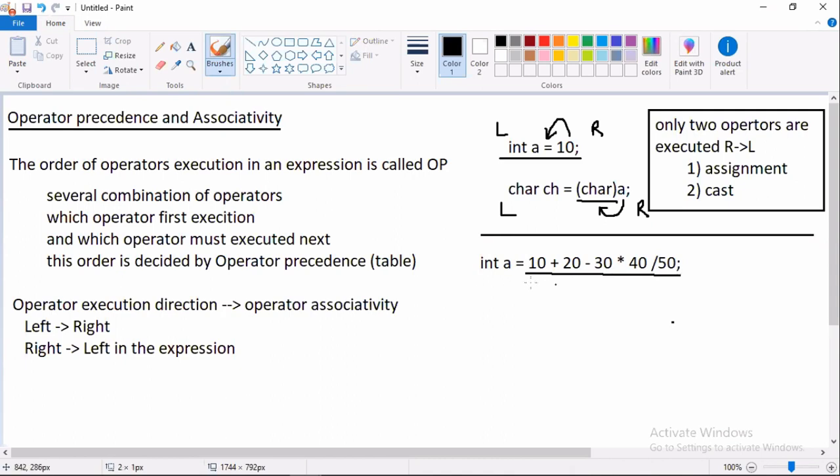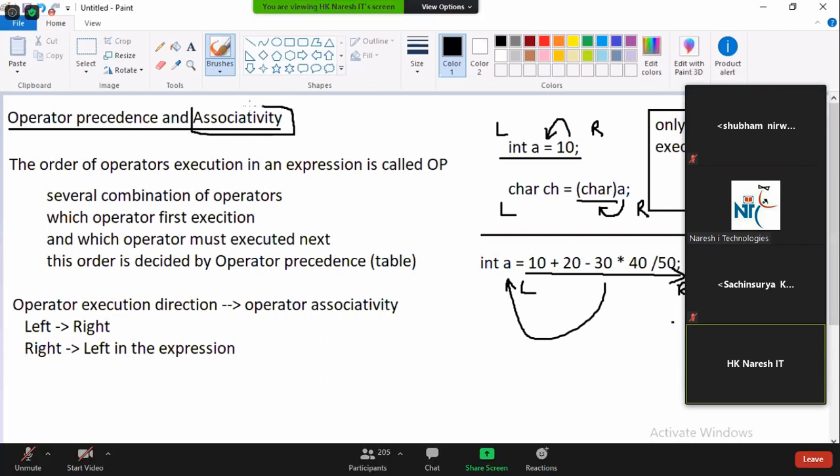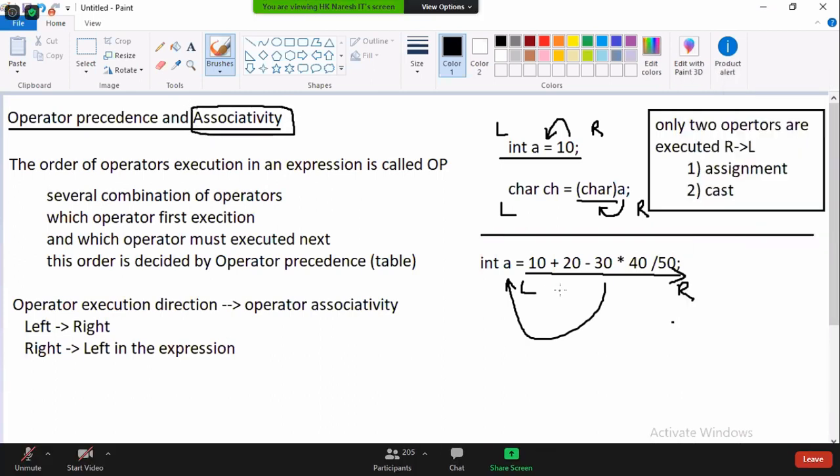In which direction is this expression executed? Left to right. And the final result is stored in a right to left direction. Are all catching my point? This is the basic idea you need to understand under operator associativity. So which operators are executed in which direction, you should have clarity. I hope you got clarity?